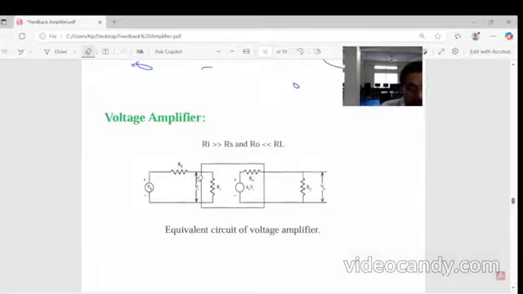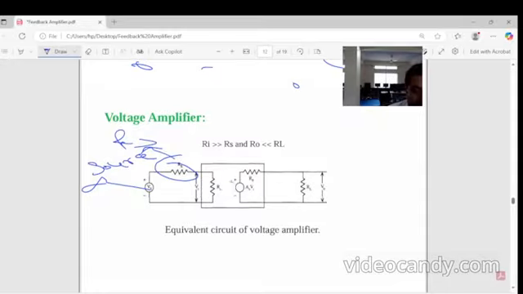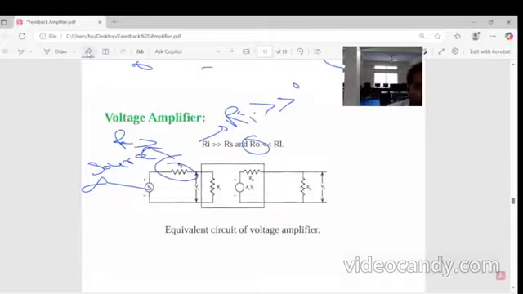First, the voltage amplifier. The circuit looks like this. This is Rs, the source resistance, and Vs is the source. Ri is the input resistance, but we have to consider Ri much greater than the source resistance, so that more current does not flow through the amplifier. This is R0, and RL is the load resistance. This is the equivalent circuit of the voltage amplifier.